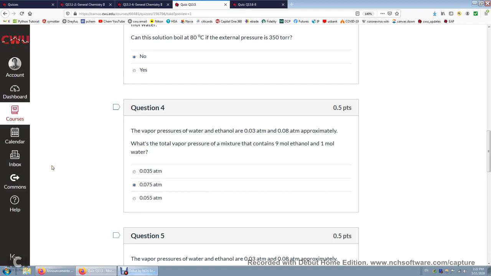And also there's another way to look at this more qualitatively or semi-quantitatively. You look at this, it's mostly ethanol. Therefore, the vapor pressure of the mixture should be close to the vapor pressure of ethanol, and then you can just select this answer.